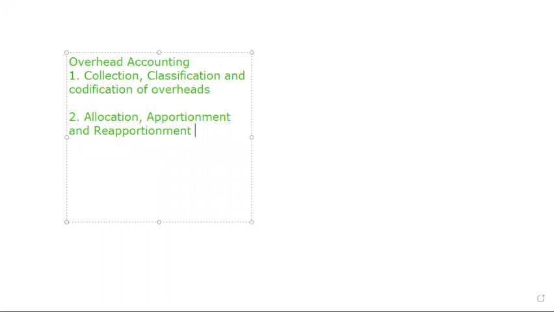When there are production centers or service centers, you have to allocate accordingly. Sometimes reallocation or reapportionment is also done. And third, which is very important, is absorption of overheads. These are the important aspects we're going to learn in this chapter.